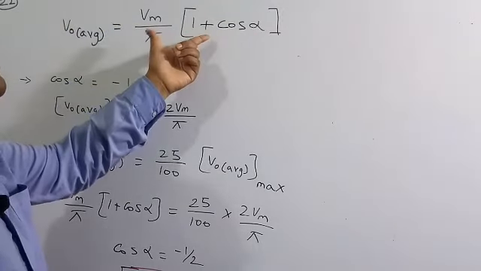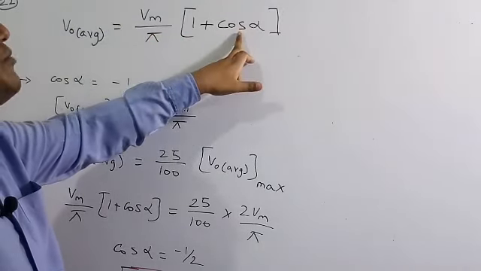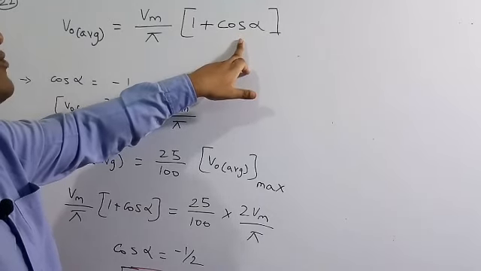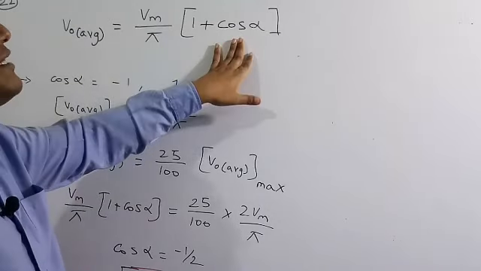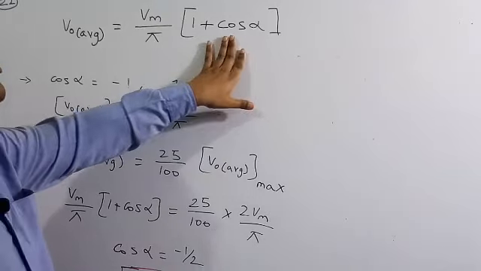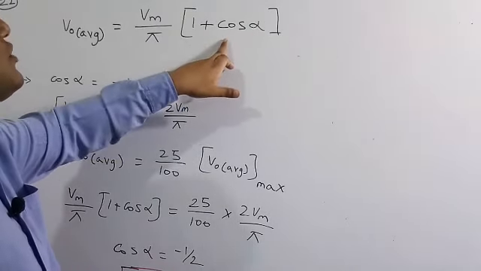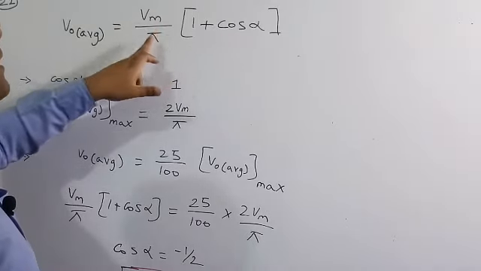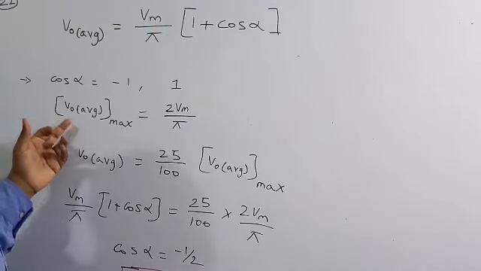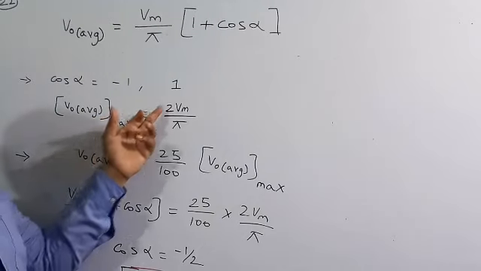Suppose we want the minimum value, then cos alpha has to be the least number, and the least number is -1. But in this case, they want the maximum value, and the maximum value of cos alpha is 1. Therefore 1 plus 1 is equal to 2, so 2 Vm by pi is the maximum value. Therefore V naught average maximum is equal to 2 Vm by pi.